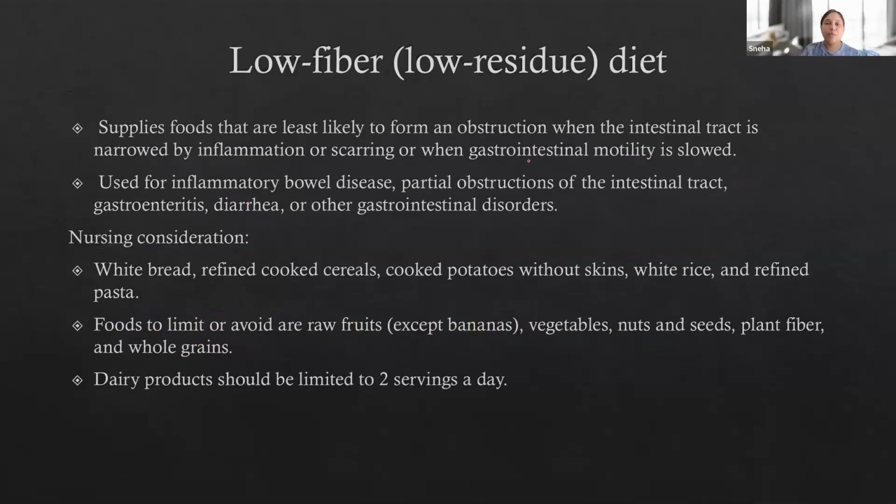Okay, now this one is important. I want you to underline this topic, low fiber and high fiber diet. Low fiber is also considered a low residue diet. In easy terms, low fiber or low residue diet means food that gets easily digested and can be easily eliminated from the body. It supplies food that is least likely to form an obstruction. So there is no way that these food items can cause obstruction when the intestinal tract is narrowed by inflammation or scarring, or when GI motility is slowed down.